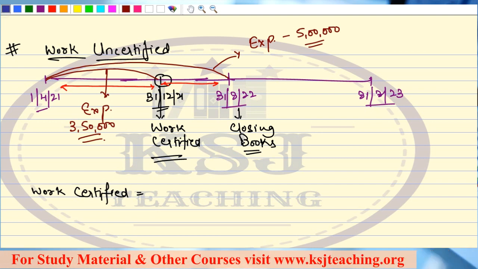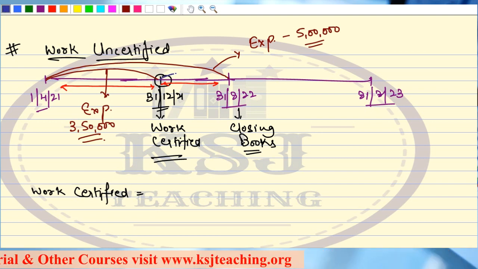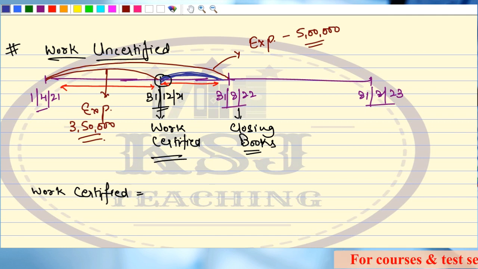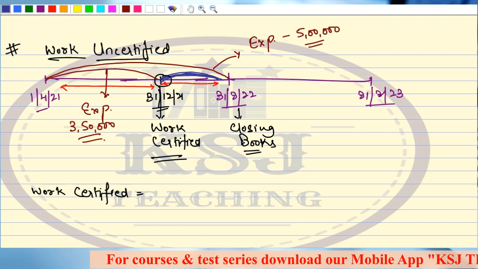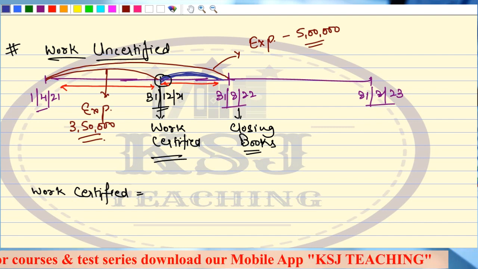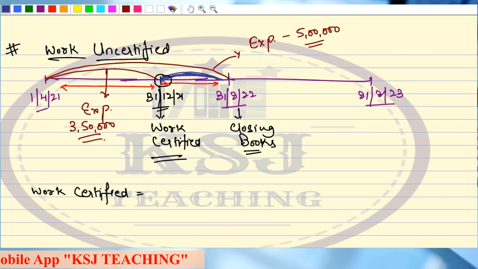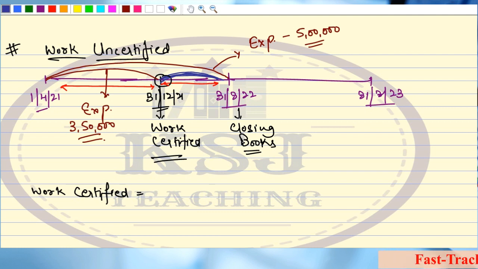So I told you that this part is my work uncertified. Can you calculate this part now? This blue part, can you tell me how to calculate this figure? If my total expenditure is 5 lakh rupees, which I have incurred till 31st of March, and the expenditure which has been certified is 3,50,000 till 31st of December, right? So can you tell me the amount of work uncertified?